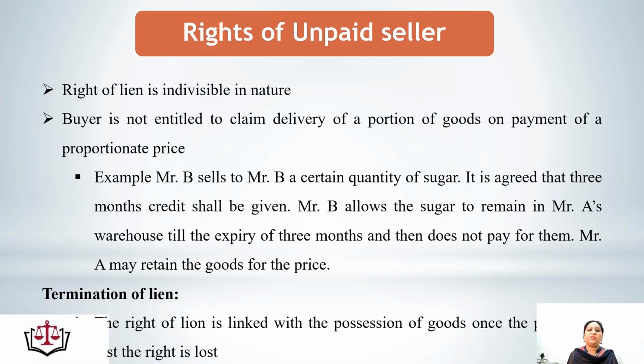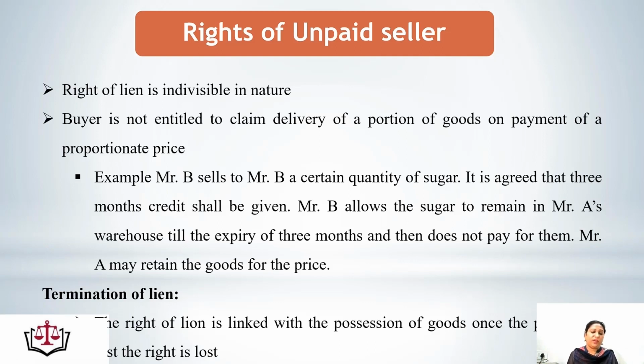It is agreed that 3 months credit shall be given. But Mr. B allows the sugar to remain in Mr. A's warehouse till the expiry of 3 months and then does not pay for them. Mr. A may retain the goods for the price. That means if the whole quantity of the sugar is available with Mr. A, now he is not going to give any amount of the sugar to Mr. B. If this is being allowed, it would violate the right of lien with the unpaid seller.